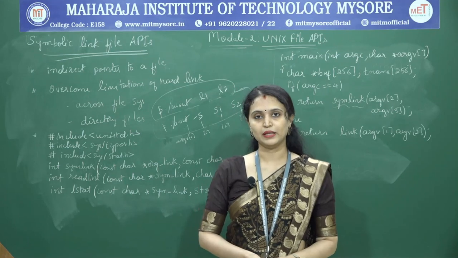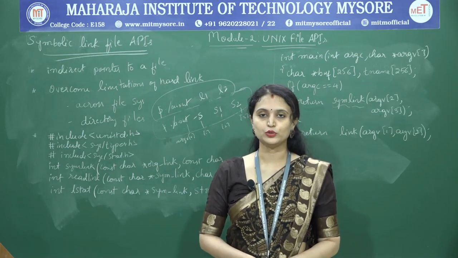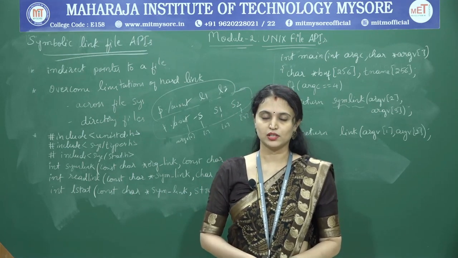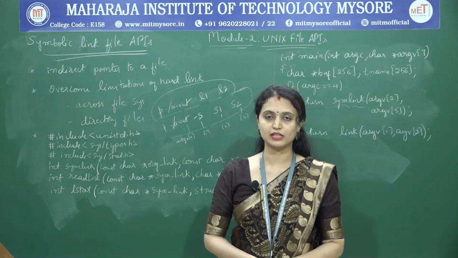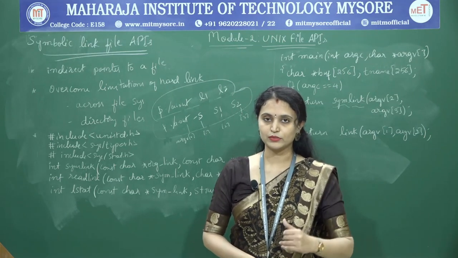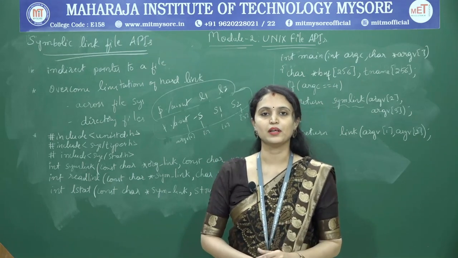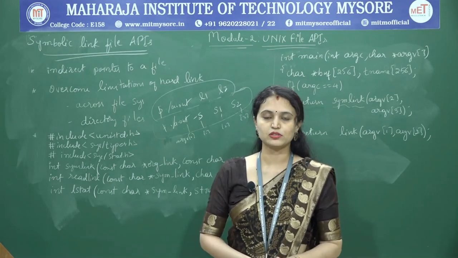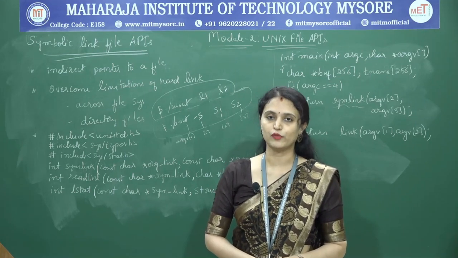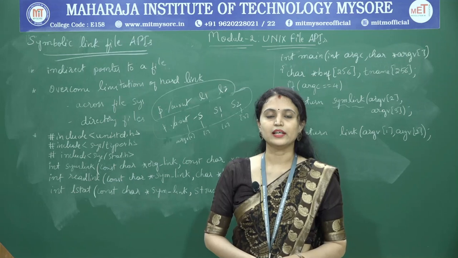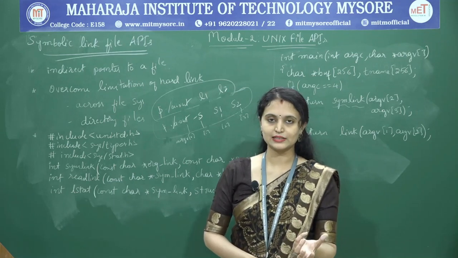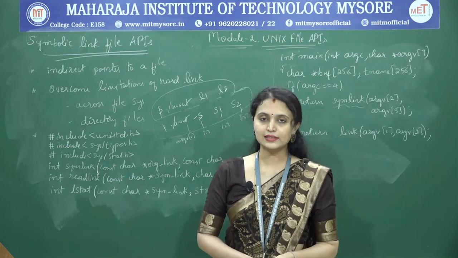So this completes module 2 of the Unix system programming subject. In this module we have discussed, starting from the different types of files, the Unix and POSIX file systems, file attributes, inode structures, and Unix kernel support for files. And then symbolic links and hard links.